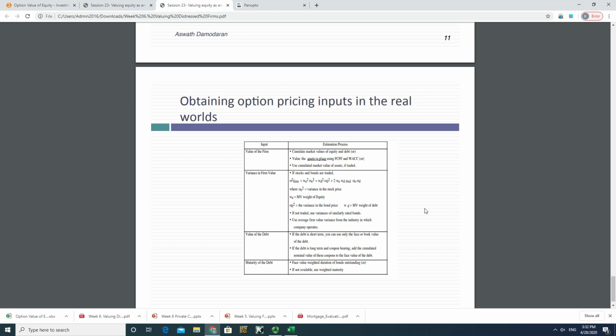In that case, equity value persists as long as the company hasn't gone bankrupt yet. So this table offers you some technical details regarding some key variables that you put in this option pricing formula to calculate option value. And I will demonstrate one example to see how you can do a more complicated problem here.